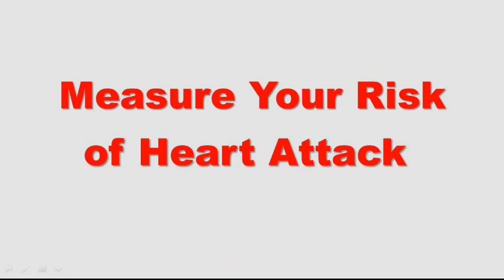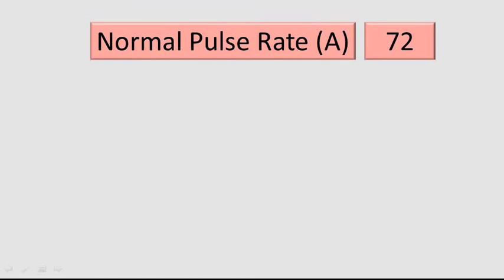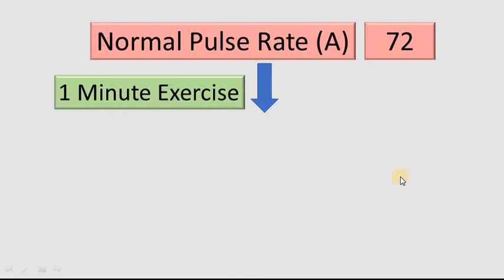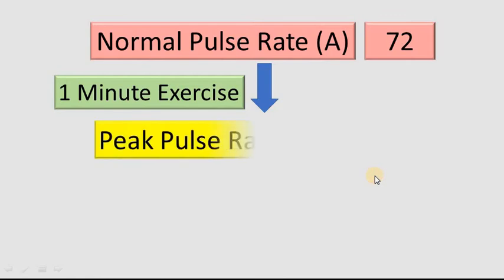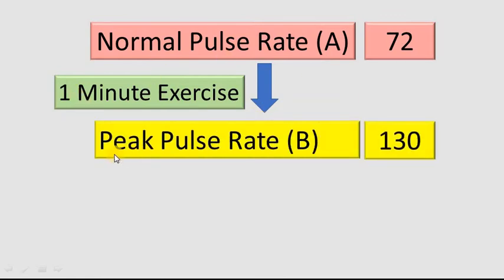So, measure your risk of heart attack. What you have to do is take your pulse rate for 1 minute while watching this video. After that, take a stopwatch or set 1 minute on your mobile and do some exercise like running or cycling for exactly 1 minute, and soon after 1 minute of exercise you will take another pulse rate for 1 minute. That will be your peak pulse rate.